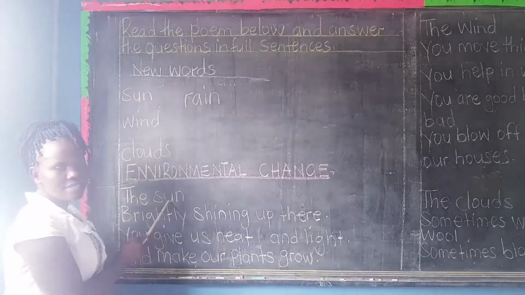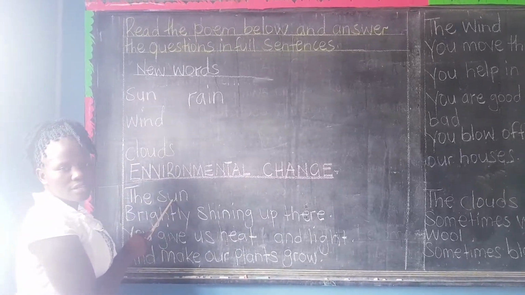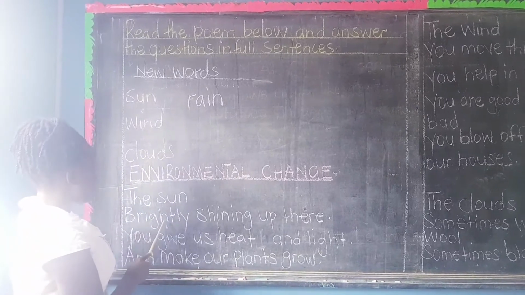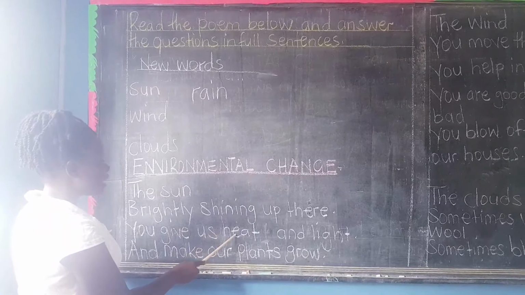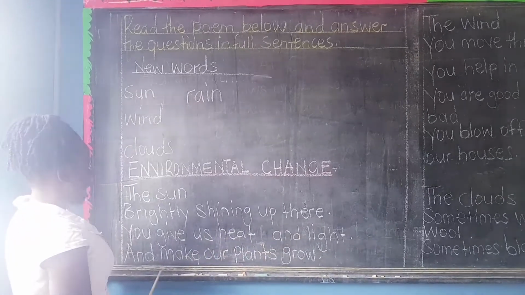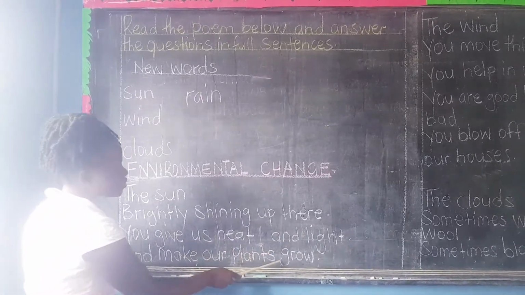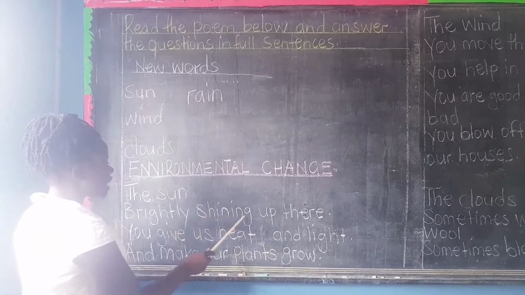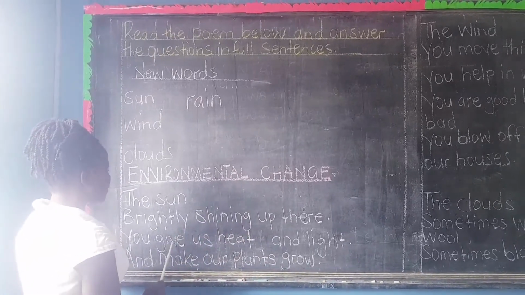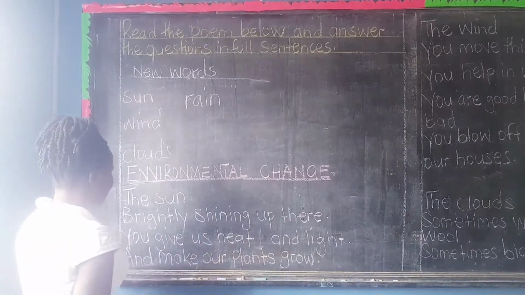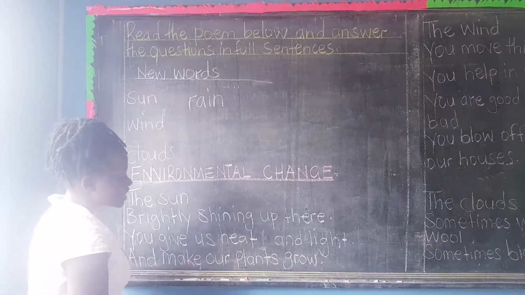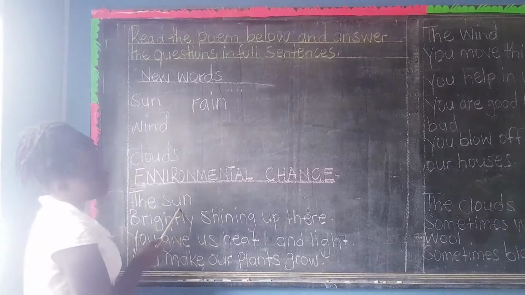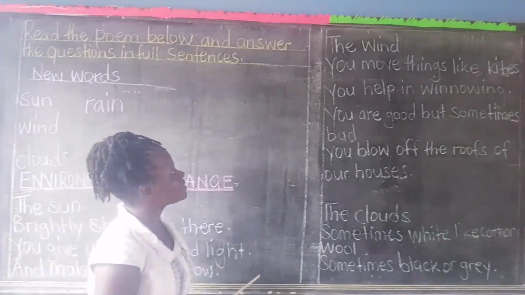Let us go to the first stanza, the sun. In the first stanza, we are going to talk about the sun. Brightly shining up there, you give us heat and light and make our plants grow. This is the first stanza, talking about the sun.